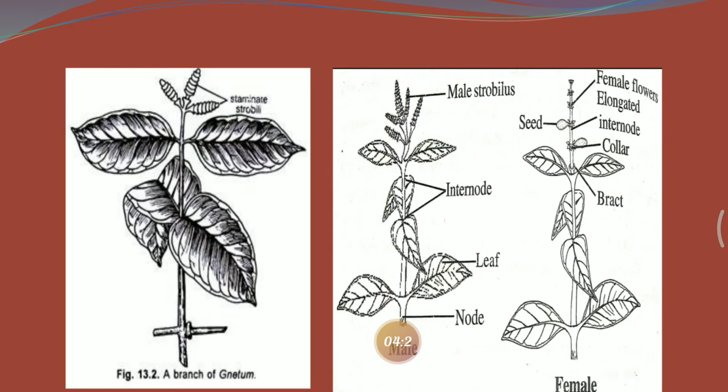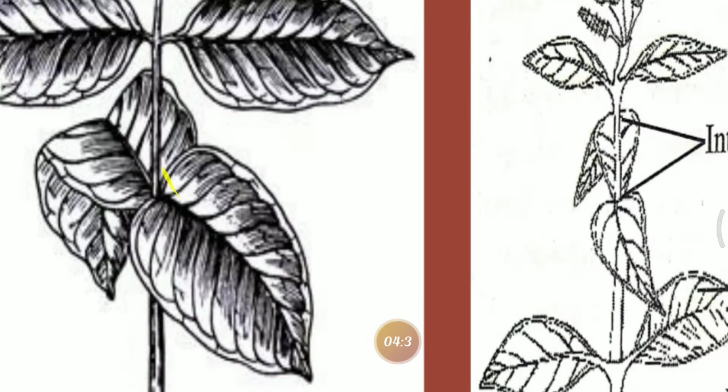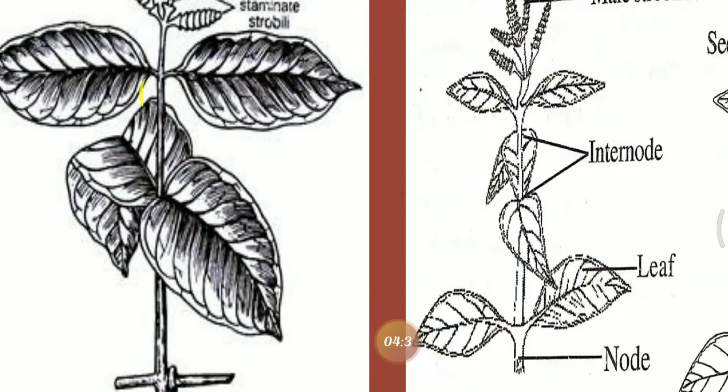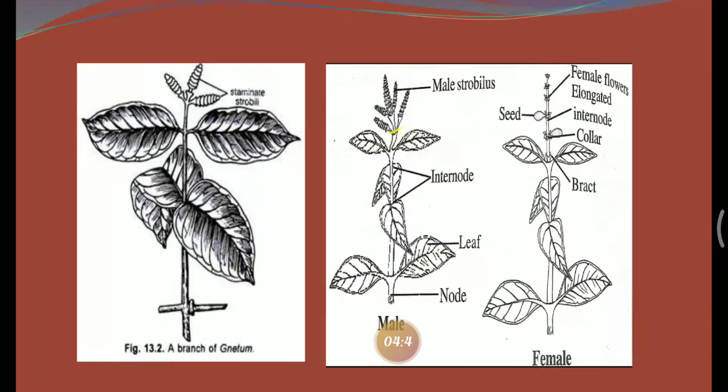The long branches bear scale-like leaves at the nodes. There are two leaves at each node. Here you can see very clearly the two leaves at each node. Here are the male and female habit of the plant, a small twig of Gnetum. The normal leaf or leaf on the dwarf branches may be obovate, oblong, elliptical or lanceolate in shape. The petiole is very short, the margin is entire, and the distal end is acute. The leaves show reticulate venation, as I told you before.